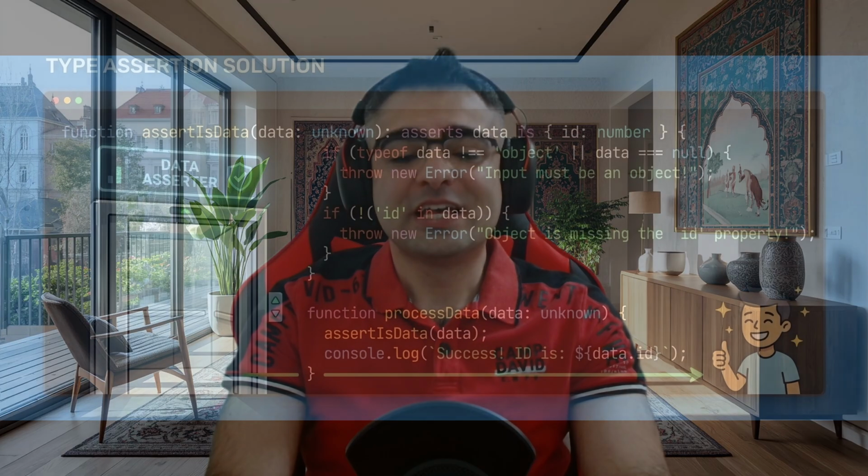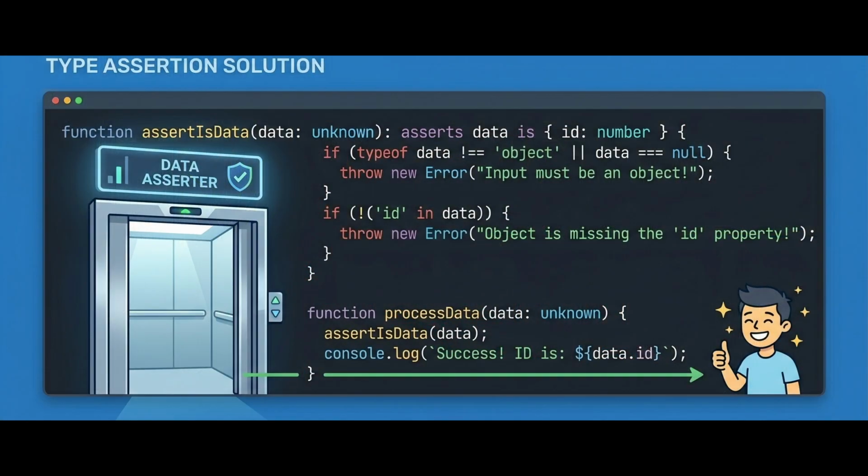Enter assertion functions. These are the VIP pass of TypeScript. Instead of returning true or false, these functions say, look, if this isn't true, I'm going to throw a tantrum, an error. But if I don't complain, you can assume everything is fine for the rest of the file. It keeps your code flat, readable, and beautiful.